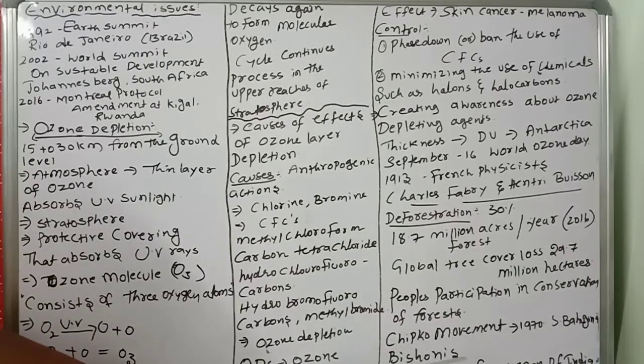And also the Chipko movement, against the destruction of forests in India in the 1970s. Sundarlal Bahuguna was the leader of this movement. Who is that? Chipko movement, Sundarlal Bahuguna. They hugged the trees and prevented felling of trees by contractors. Sometimes contractors tried to cut the trees, but Sundarlal Bahuguna completely opposed them, resisted and protected the trees. That movement is called the Chipko movement in 1970s India.